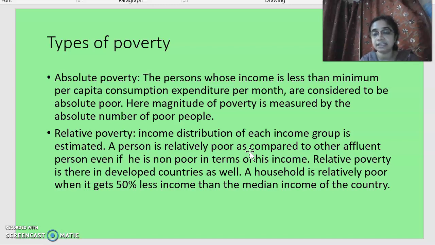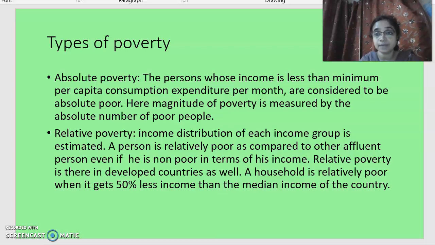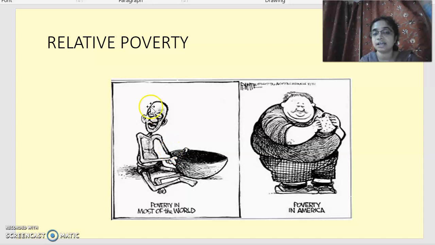Now, what is relative poverty? Relative poverty means if the income is 50% lesser than the median value of the total population of the society, then the person is called relatively poor. If this is the definition, then we can understand that you can see relatively poor people in developed countries as well. Now look at the picture. The first picture shows a person who is poor in a less developed country.